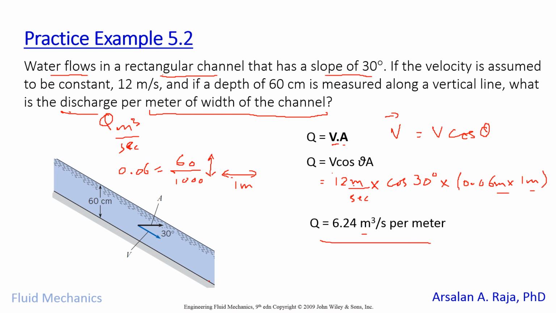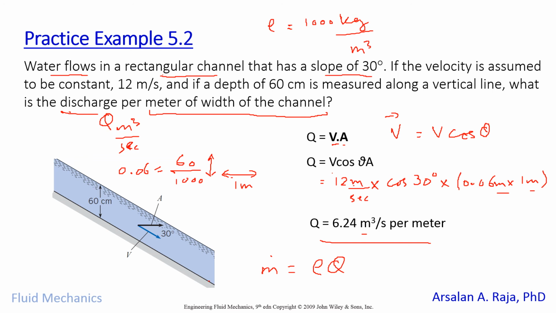So that's how we can calculate the volumetric flow rate, the velocity, and the mass flow rate. For instance, if I tell you that I need to calculate the mass flow rate of this fluid right now, m dot, how do I do that? I just need to multiply rho with Q, and the rho of water is 1000 kilogram per cubic meter at room temperature, right?